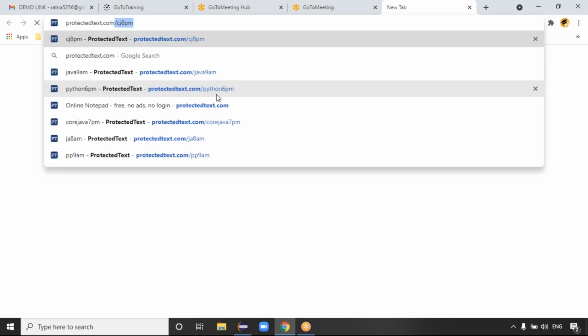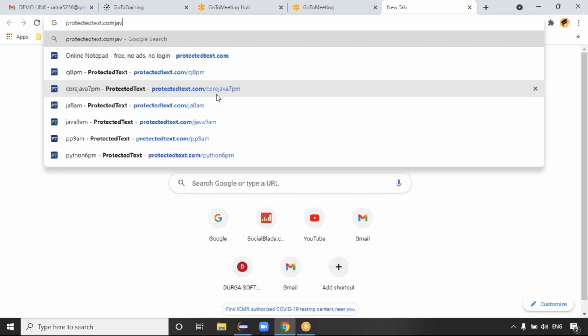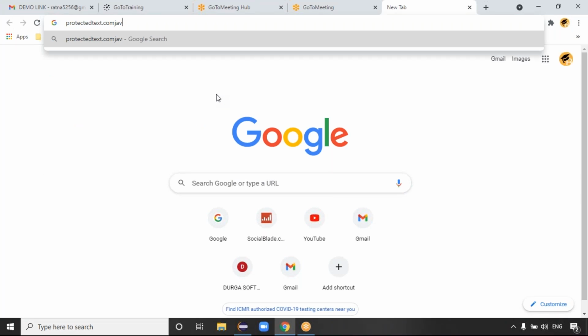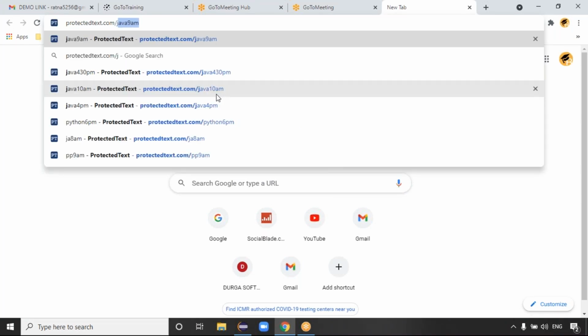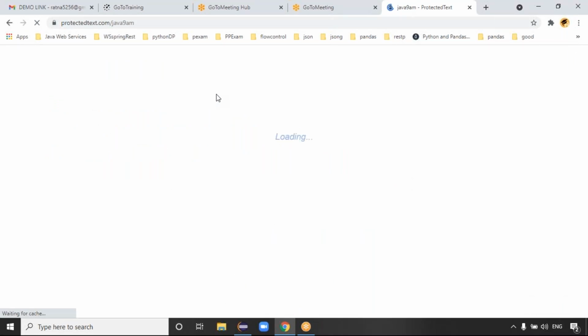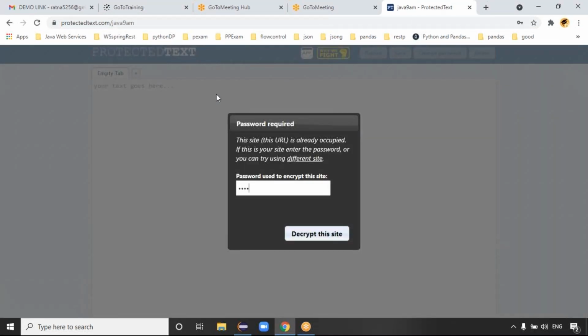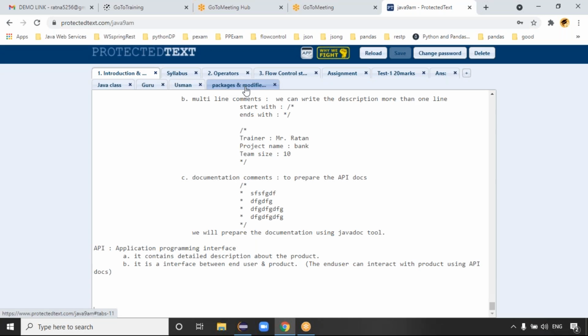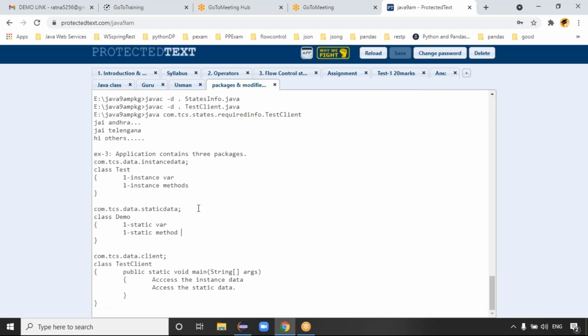So just check the producttest.com slash. So Java 9 p.m. Java 9 a.m. Sorry. So Java 9 a.m. you can get the password like Java here. So the package and modifier yesterday we done 3 examples, right? So package like